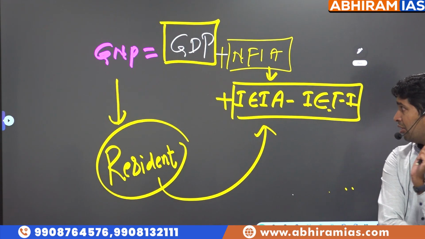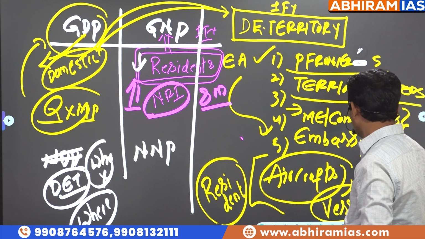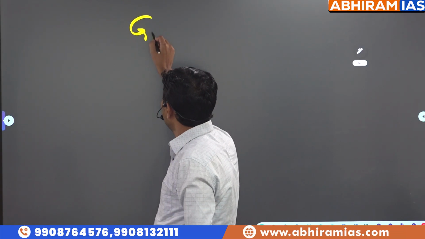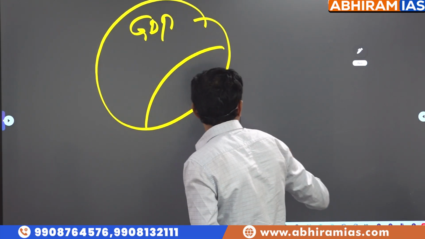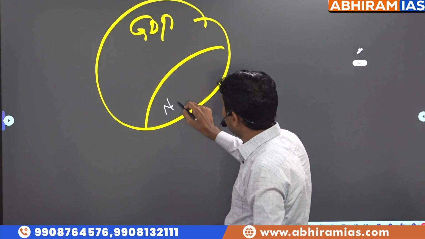So whenever we talk about comparison, how are questions asked? See, a very simple example to understand. In GDP, there are some foreigners, there are some non-residents also.